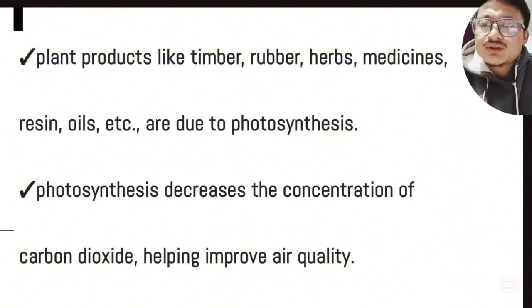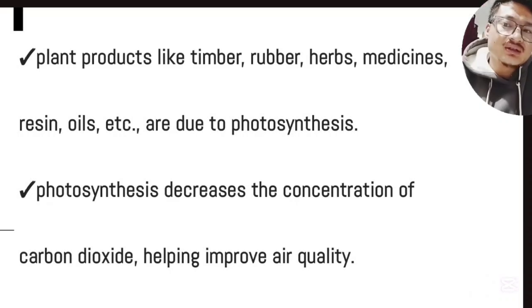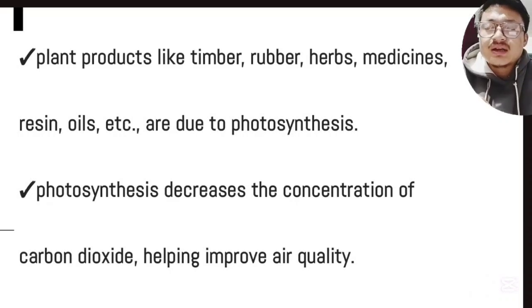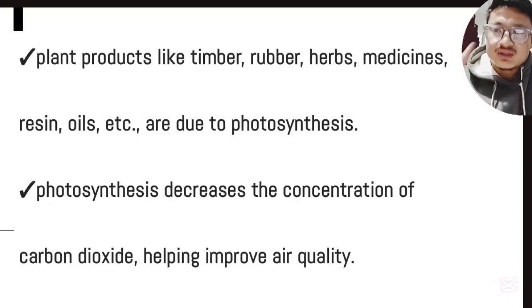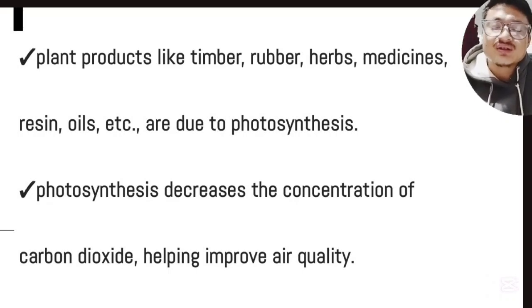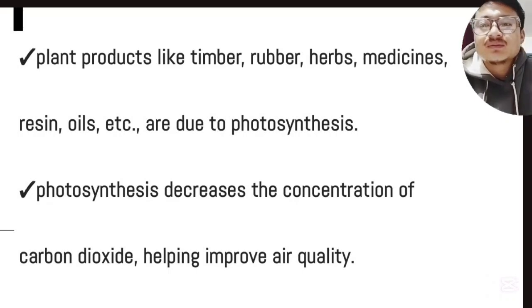So the last point we have is that photosynthesis decreases the concentration of carbon dioxide, helping improve air quality. The plants absorb carbon dioxide from the atmosphere and thereby decrease the concentration of carbon dioxide in the atmosphere.